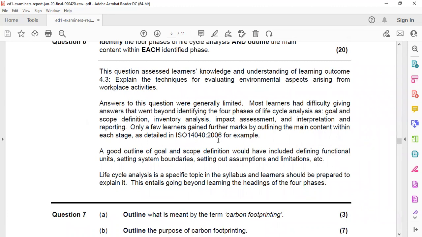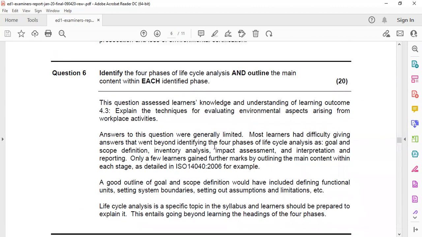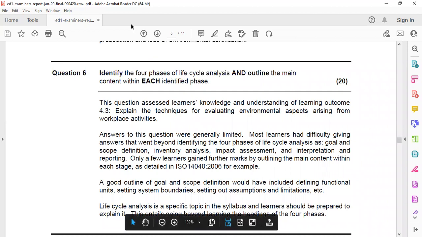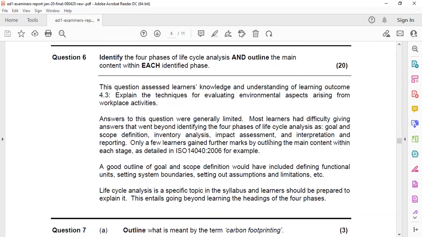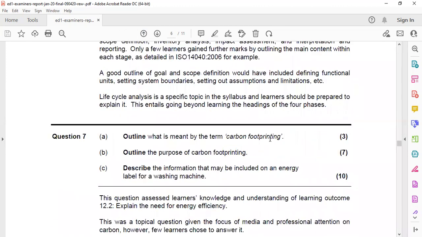For example, when you are purchasing raw material, there are a lot of things involved: transportation of the raw material and storage of raw materials, processing of raw material, handling of raw material, and when it is used in the machines for manufacturing, there will be emission. So it is a huge, vast thing. So all things should be considered. It is only asking you to identify the 4 phases of life cycle analysis and outline the main content within each identified phase, and it is given 20 marks. So here also you can consider material, equipment, source, and people and surroundings while answering the question.